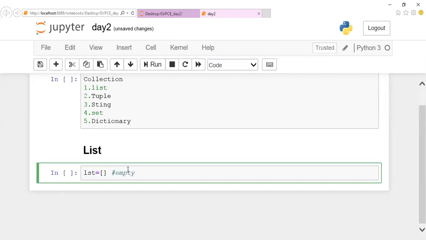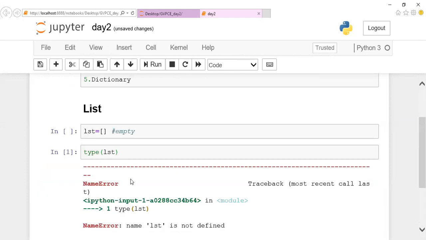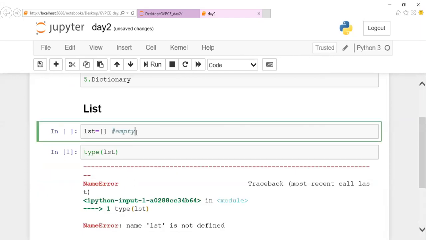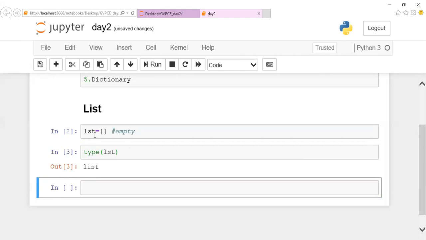If you want to know the type of this element, I told you that in data types itself there is one predefined function called type. By making use of this function, you can find the type of any variable. If I give type of lst, you can notice that it will display. We are supposed to execute this first, guys. If we don't execute it, it will show that lst is not defined. So now let us execute this so that it displays the data type of this lst. The data type of this lst is list. So the main purpose of a list is to store a group of values.